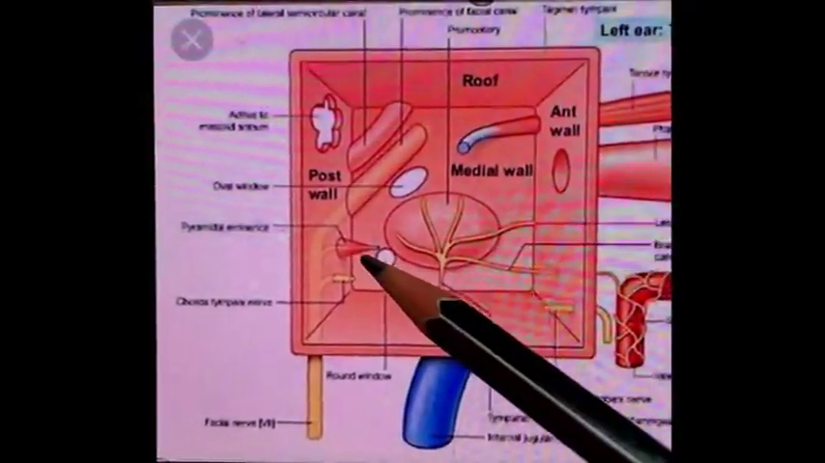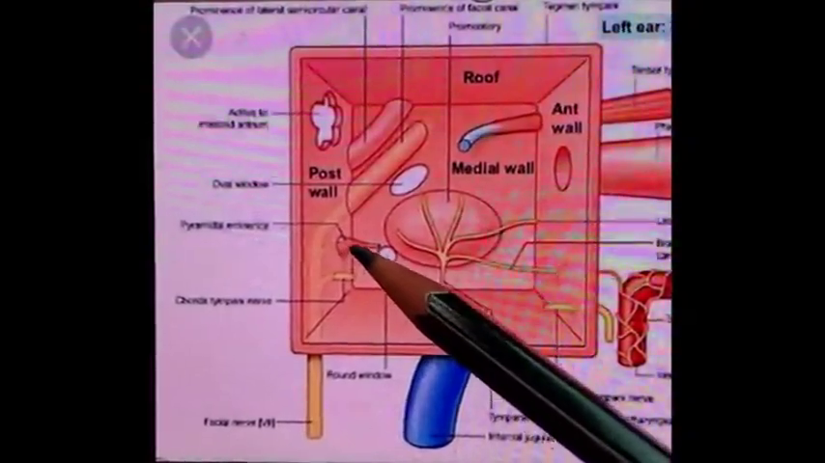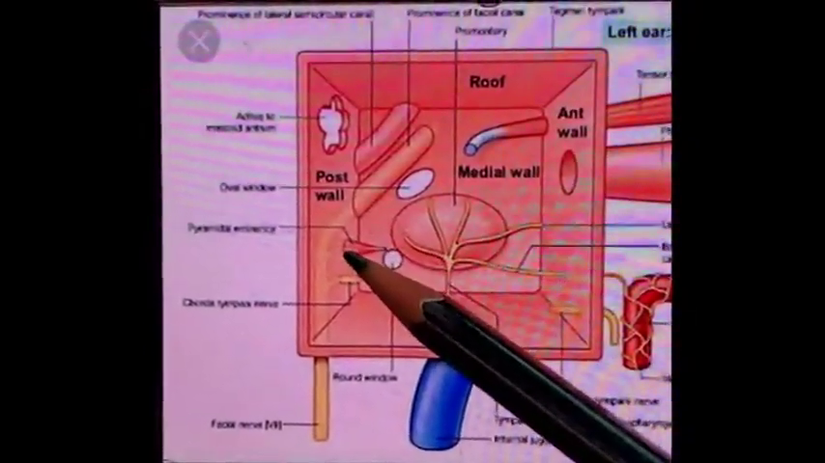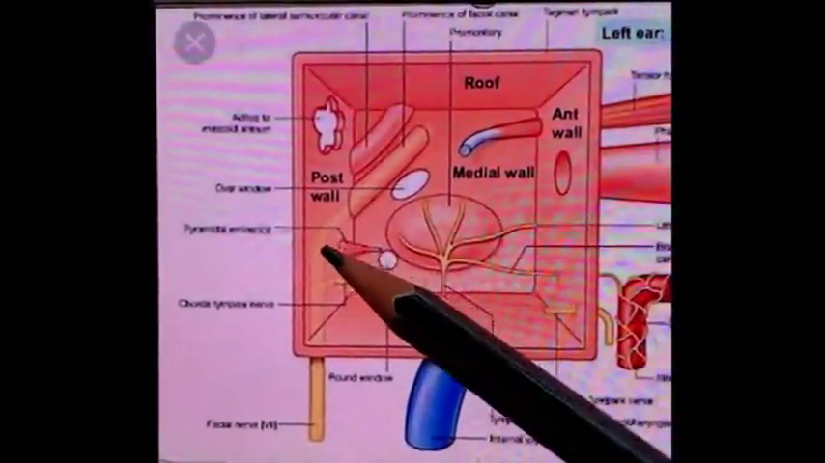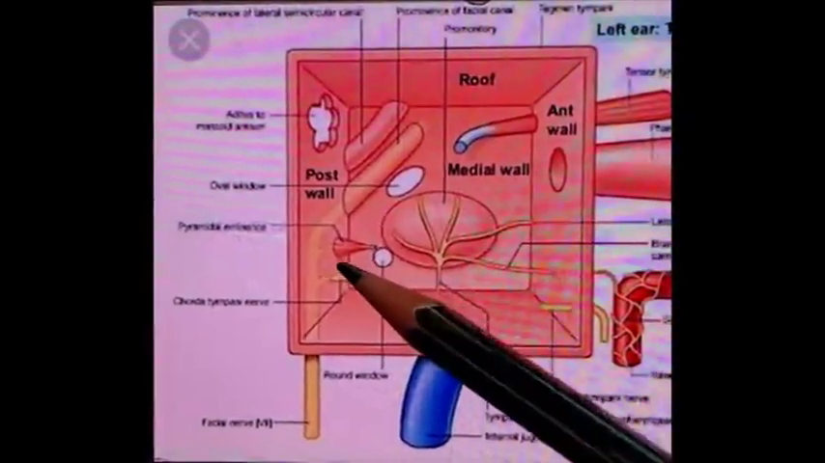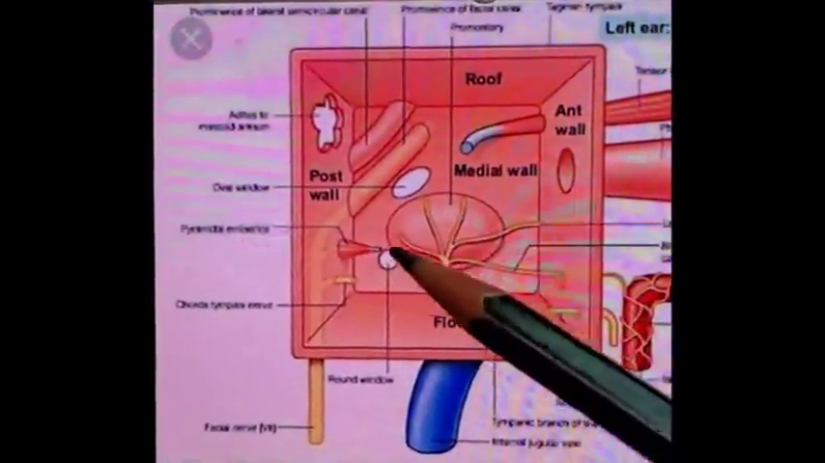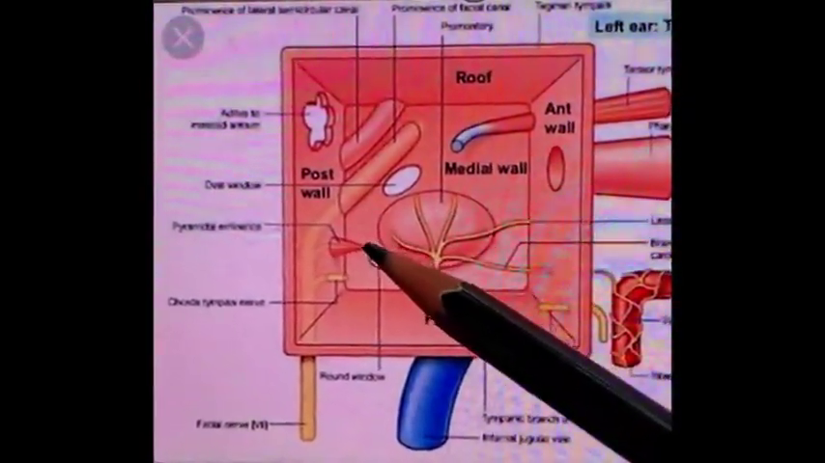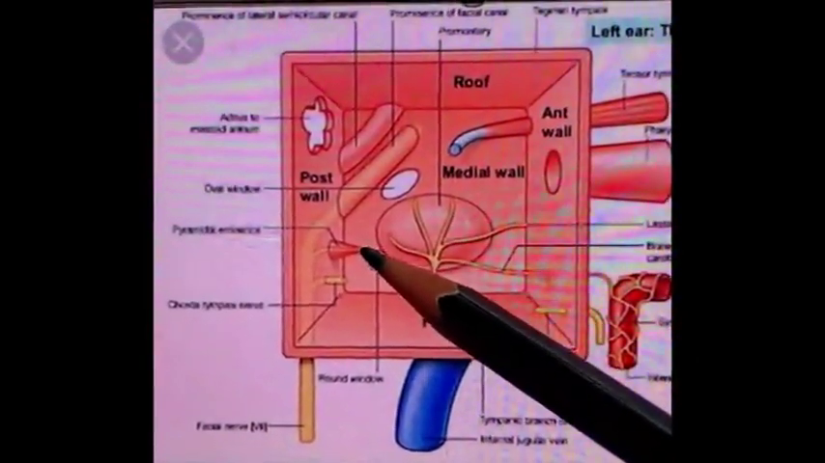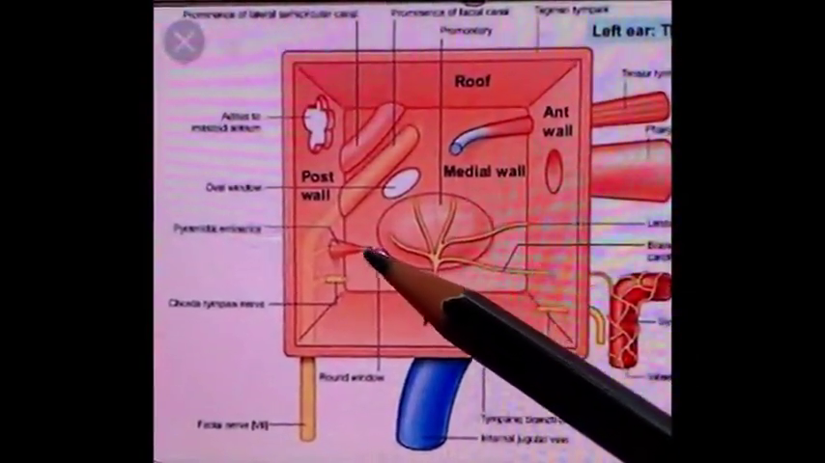A small conical projection is also visible in the lower part of the posterior wall at the junction of posterior wall and the medial wall. This is known as pyramid. At the apex of this pyramid, there is passage of tendon of muscle stapedius, which is also a muscle of middle ear cavity.